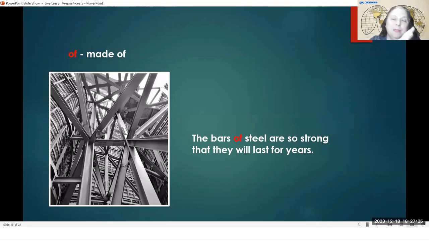So this kind of, sometimes we use it, sometimes we don't. Again, you could have a house of bricks or just a brick house. You could have bars of steel or just steel bars. But when you have bars of steel, it means that the bars are made from steel. When you have a house of bricks, it means that the house is made with bricks.